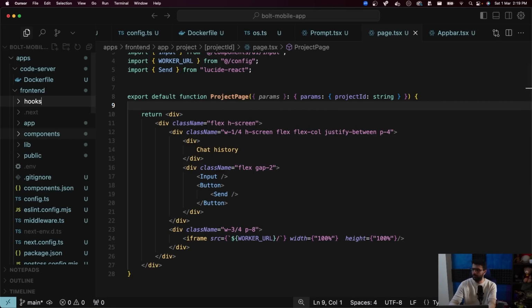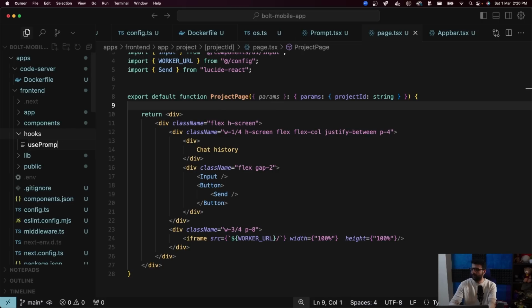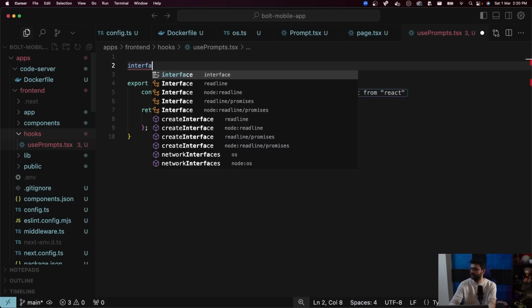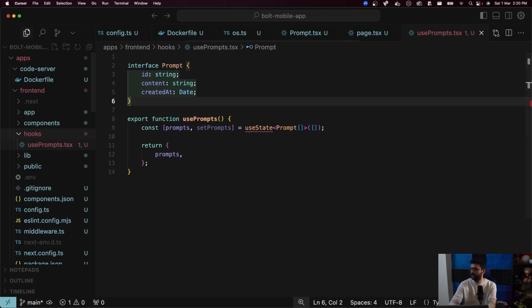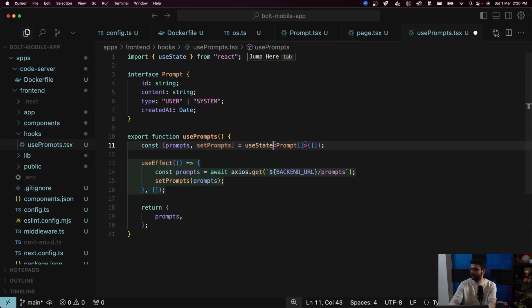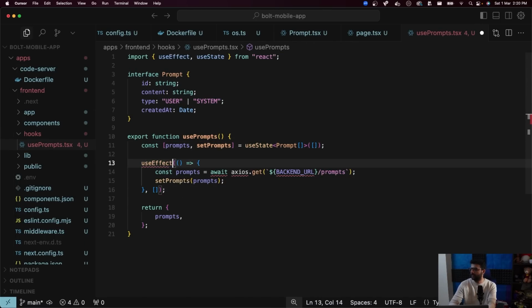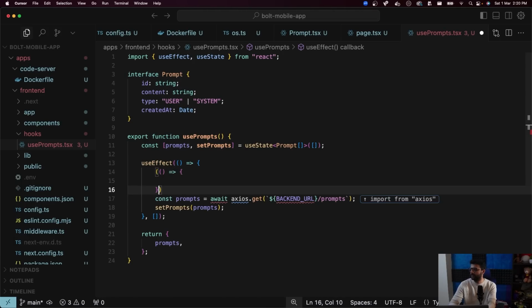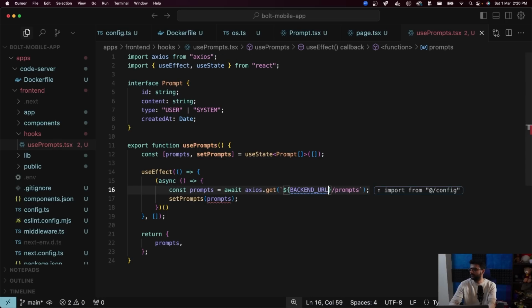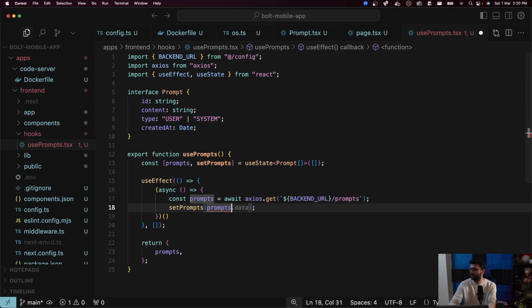So let me quickly add hooks, use prompts.tsx, export function use prompts, empty prompt, interface prompt, ID, content and type, which could be user or system, use state, use effect, await axios.get, backend URL /prompt, set prompts to be prompts.data.